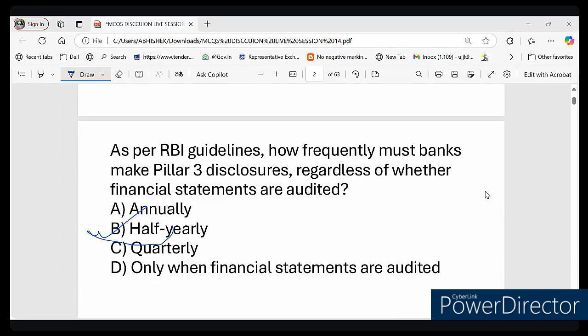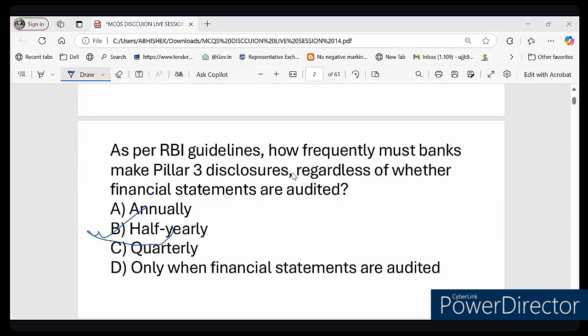यानी कि ऑप्शन नंबर बी हमारा सही जवाब है, क्योंकि हाफ ईयरली बेसिस पे पिलर 3 डिस्क्लोजर करना होता है सभी बैंकों को, राइट? Obviously yes, because if frequently disclosure happens then it helps in preventing financial crisis, right? And if the bank skips its half yearly disclosure, then RBI will take action. यदि बैंक अपने हाफ डिस्क्लोजर को स्किप करेंगे तो RBI उस पर एक्शन लेगी, right? And disclosure is always done half yearly. RBI mandates them half yearly to balance transparency and practicality.